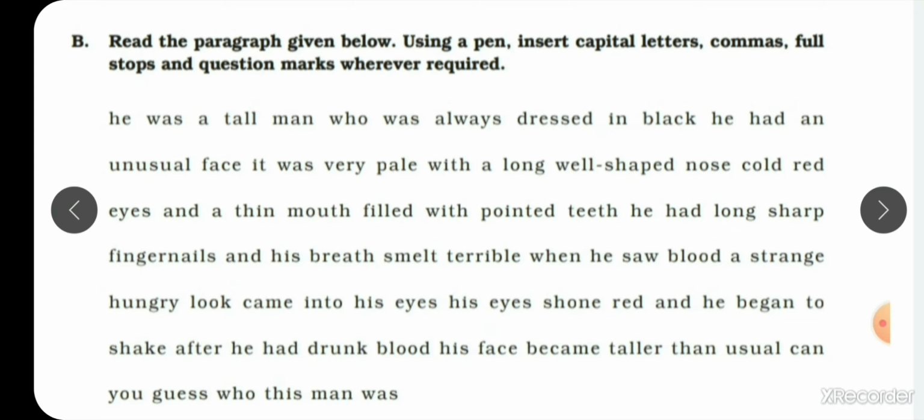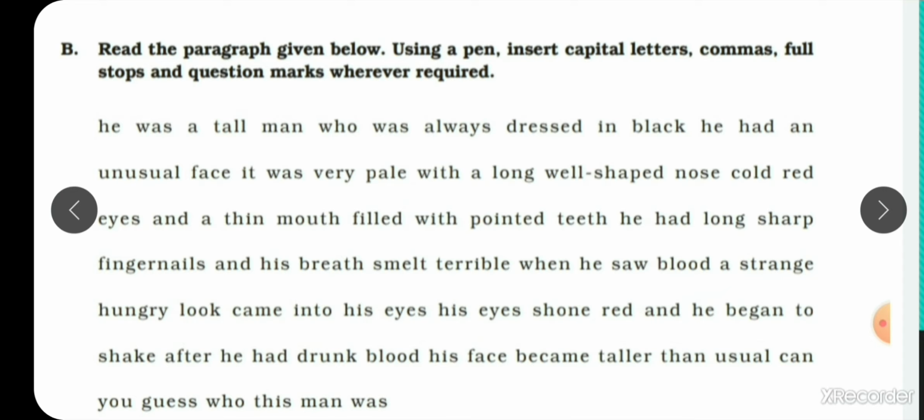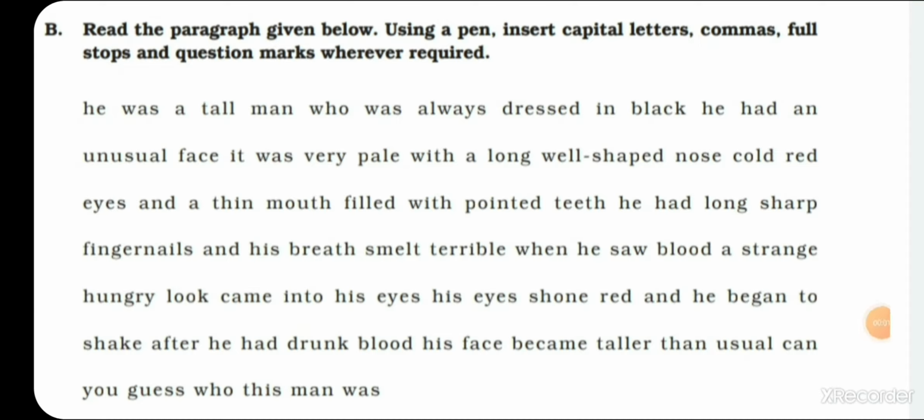Then he had an unusual face. H should be capital here. Then after face, put a full stop. Then it was very pale with a long well-shaped nose. I should be capital here. Then put a comma here. Cold red eyes and a thin mouth filled with pointed teeth. After teeth, there should be a full stop. Like this students, insert capital letters, commas, full stops and question marks wherever required and complete part B.